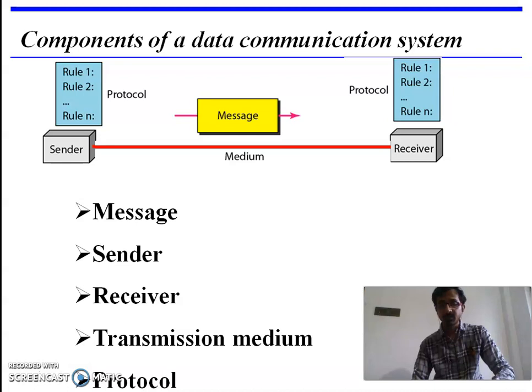Depending upon the protocol's roles, any two systems can share information. Protocol is most important. It provides some rules.